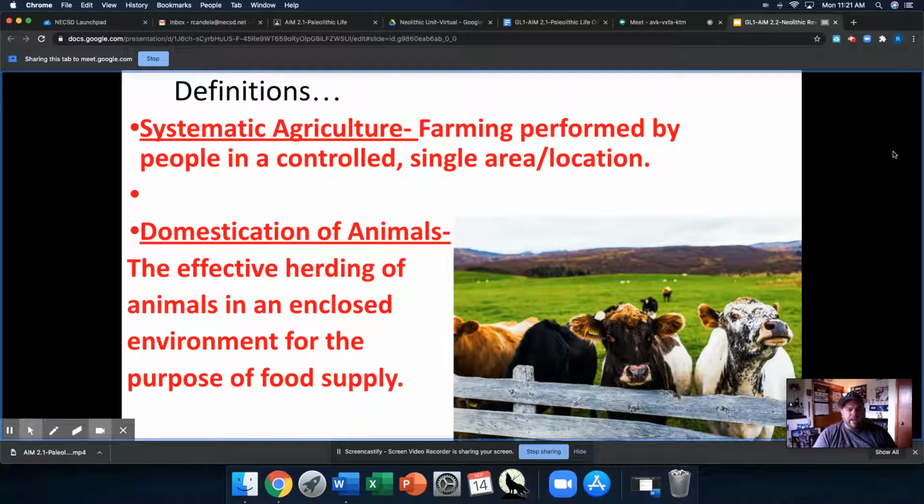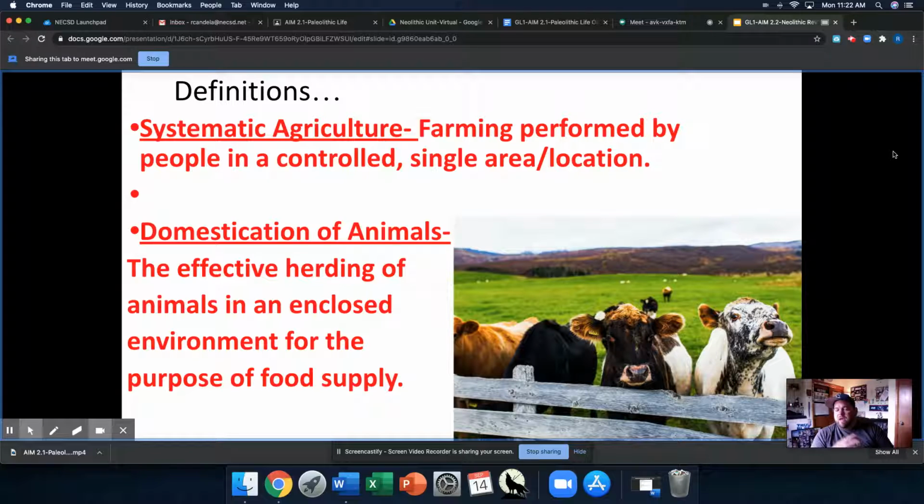First is systematic agriculture. Instead of wandering the land in search of crops that are growing in the wild, we learn how to plant them on purpose and make them grow in a place of our choosing, at a time of our choosing, climate allowing. But this is a major thing. So this is what's called farming. We will use the fancy word agriculture in reference to this, but in reality, people just learn how to farm. So instead of chasing crops around the globe, we bring the crops to us, grow them in one place, care for them, harvest them, and now we have a solid food supply.